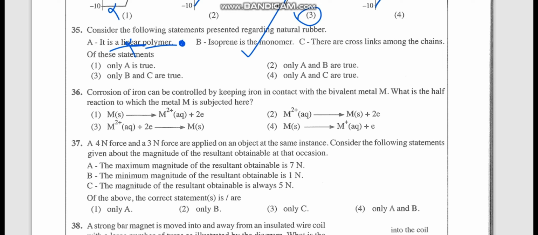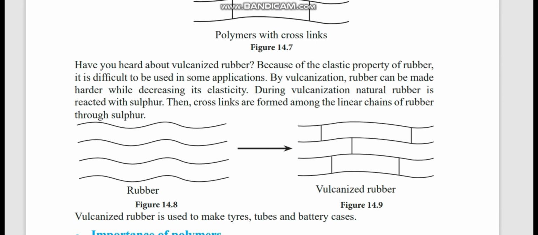Okay. See, there are crosslinks among the chains. That is not a suitable answer because rubber does not have crosslinks. But when the rubber is vulcanized, by adding sulfur, that is to reduce the elasticity and to make the rubber more stable. So when you vulcanize it, then you can use it for better purposes. So vulcanized rubber has crosslinks among the chains. Let me show you the note in the textbook. Here can you see vulcanization. By vulcanization, rubber can be made harder with decreasing its elasticity. So you can see vulcanized rubber has crosslinks.